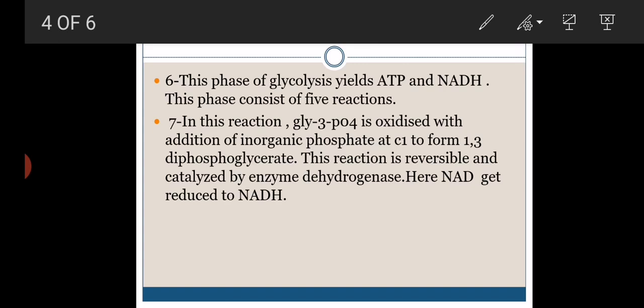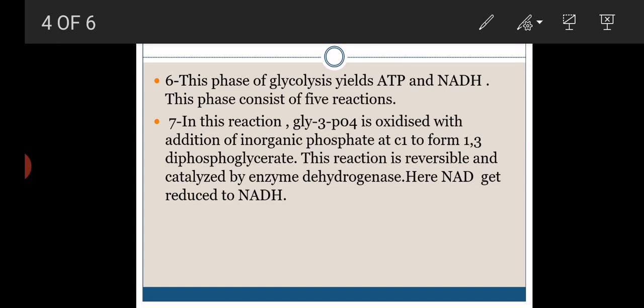In the next step, glyceraldehyde 3 phosphate is oxidized to 1,3-diphosphoglyceric acid with addition of inorganic phosphate. So one more phosphate is added here to carbon number 1 of glyceraldehyde 3 phosphate. The glyceraldehyde 3 phosphate formula is CHO, CHOH, CH2OP. Now in this glyceraldehyde 3 phosphate, one phosphate will be added, and at the same time there is an oxidation